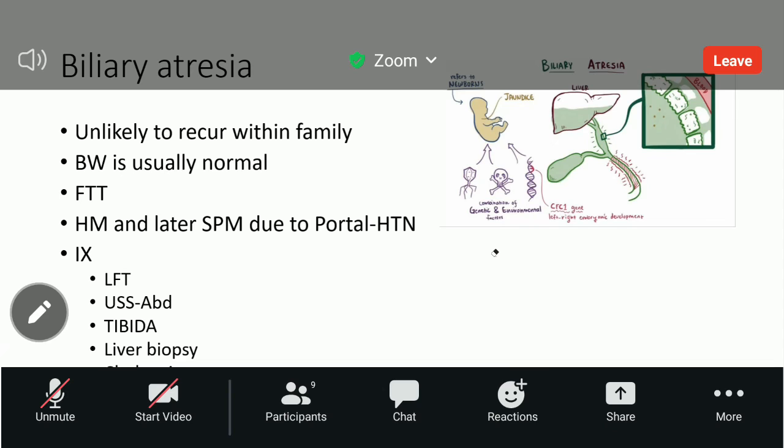What issues will the child develop? The common complaints are dark urine, pale stool, and yellowish discoloration of the baby up to foot level, up to abdomen level. That much severe jaundice with pale stool and dark urine, the child will present with. Up to that, even up to 1 month, 2 months, the child would have been normal. They have no complaint from the mother.